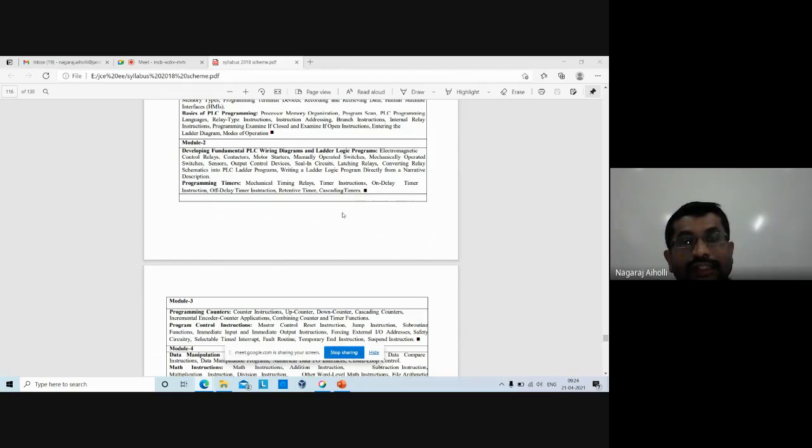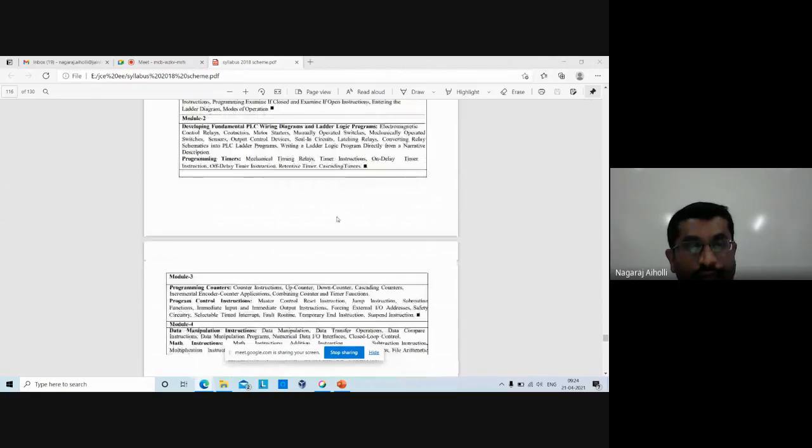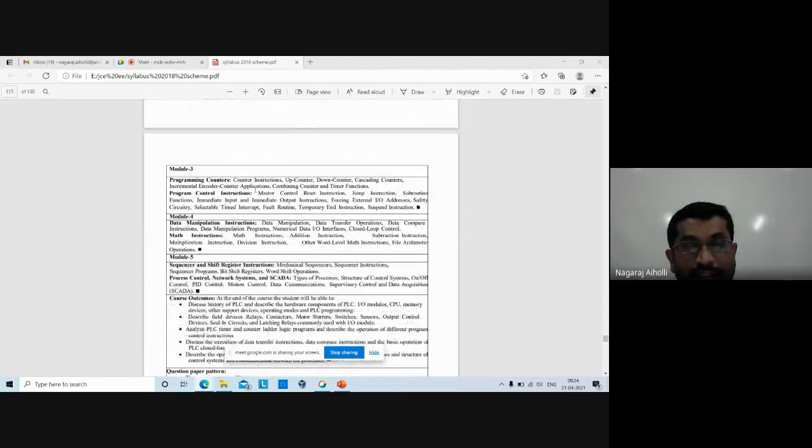To control the sequencing of the operations, to control the sequencing of the output signal. Module 3, programming counters: counter instructions, up counter, down counter, cascading the counters, connecting the counters one after another, just like the bogies of a train. Incremental encoder, that is converting the analog signal to digital signal, that is what the encoder is. Counter applications,